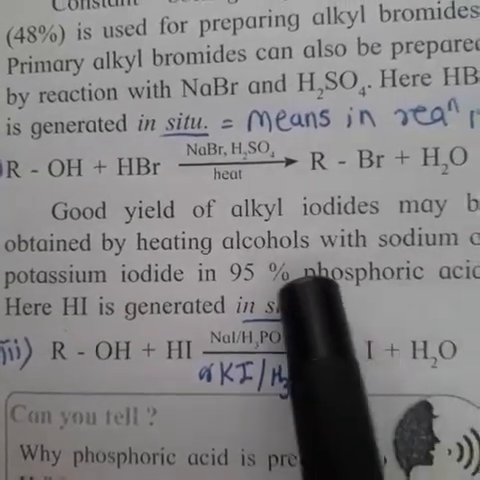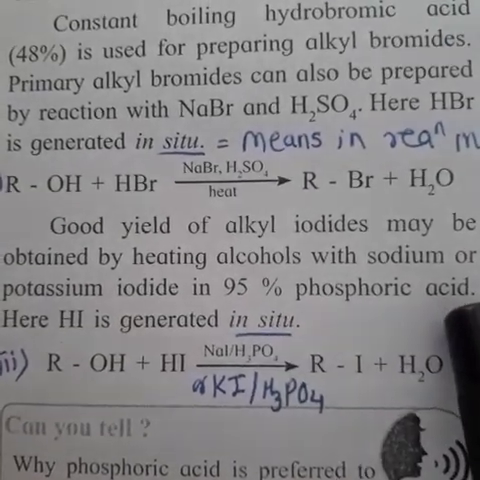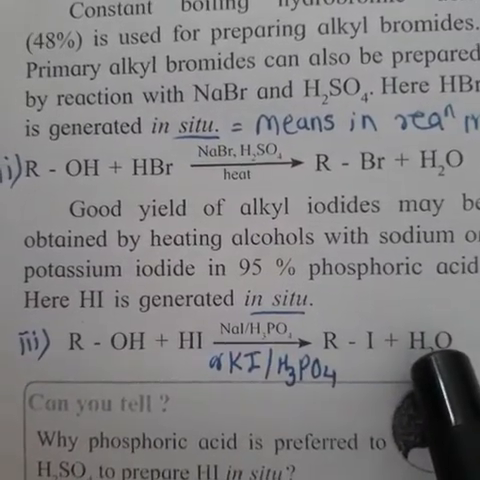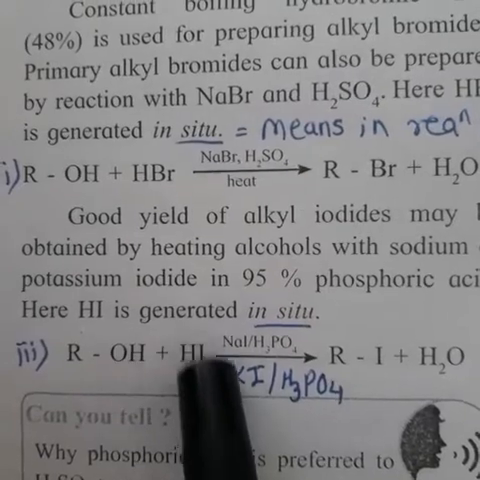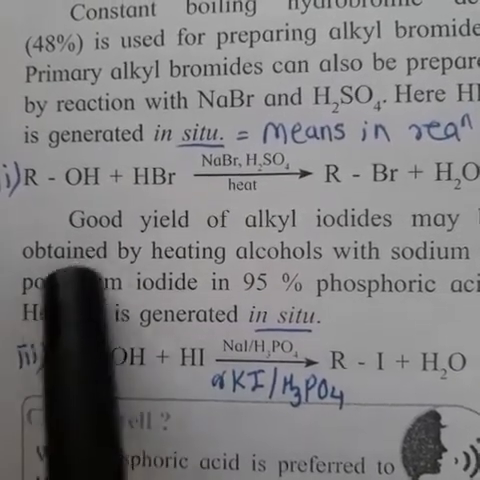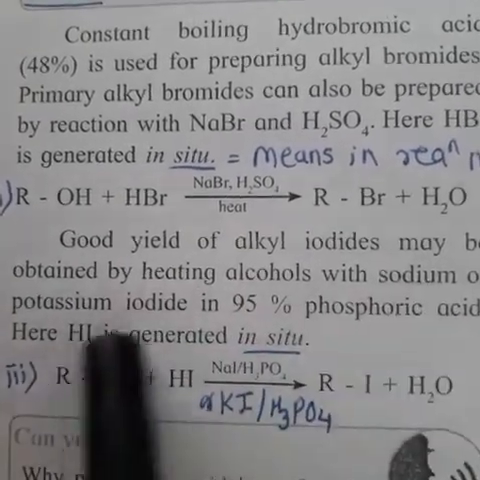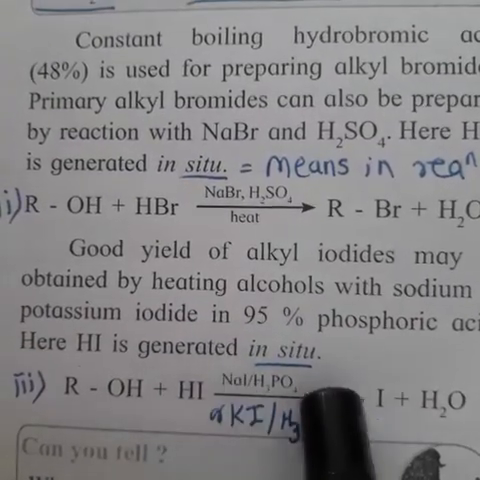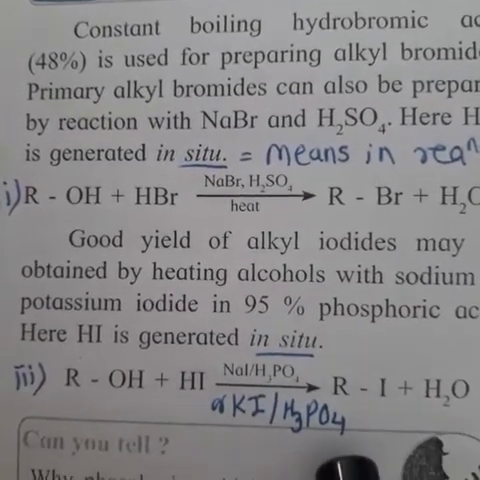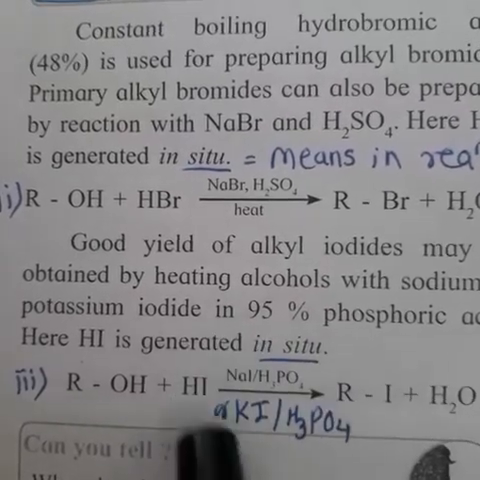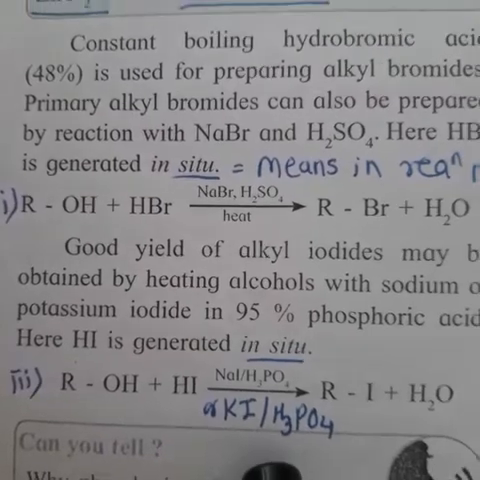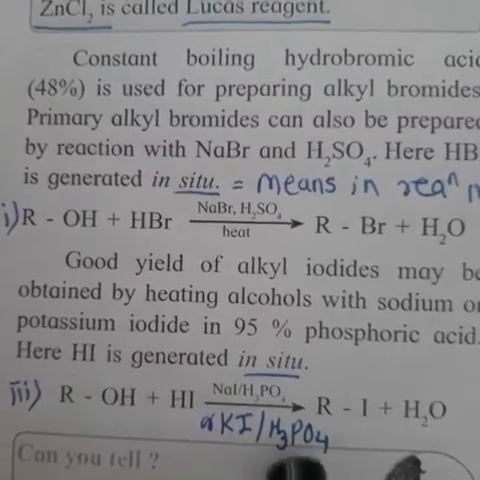H3PO4 we call phosphoric acid. Phosphoric acid is also a good dehydrating agent. Instead of NaI, we can use KI. In the explanation, they have given somewhere sodium or potassium iodide. So I have written here the condition NaI, H3PO4 or KI, H3PO4. In the old book, this condition was not given on the arrow. In the new syllabus, this condition is mentioned. So please note this point.